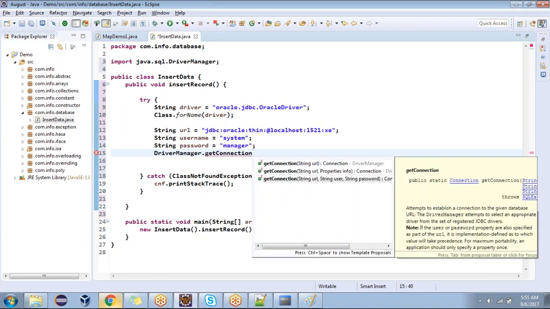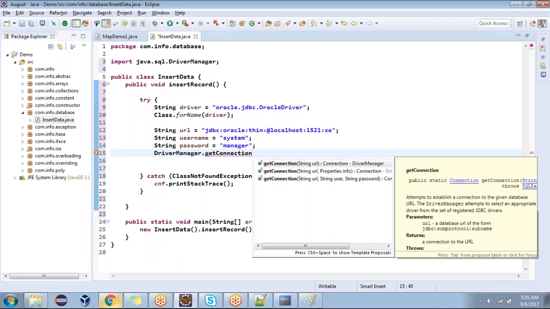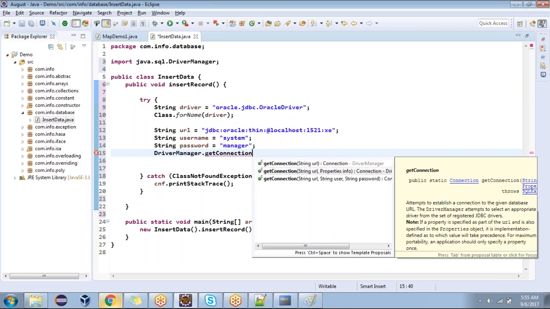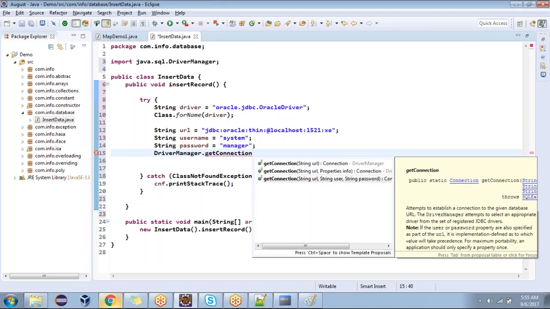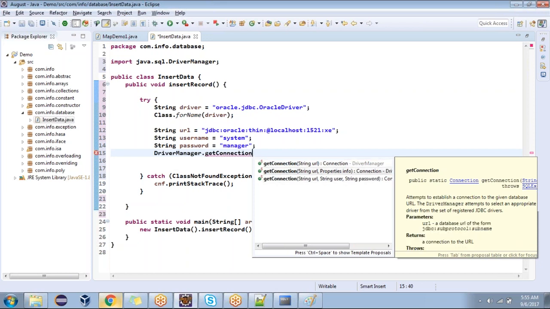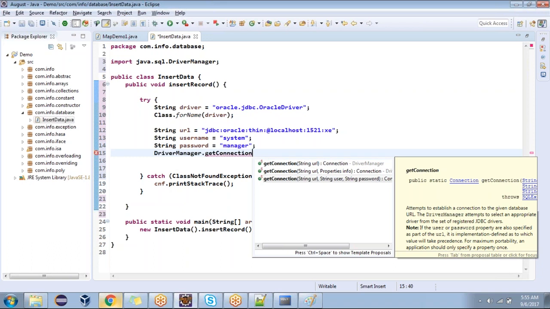Get connection. What is getConnection? How many parameters is the first one taking? One, only one. The second one is taking how many parameters? Two. The third one? Three. What is that concept? Giving the input values for connecting to the database. Understood. But what is this concept? getConnection with one parameter, with two parameters, with three parameters.